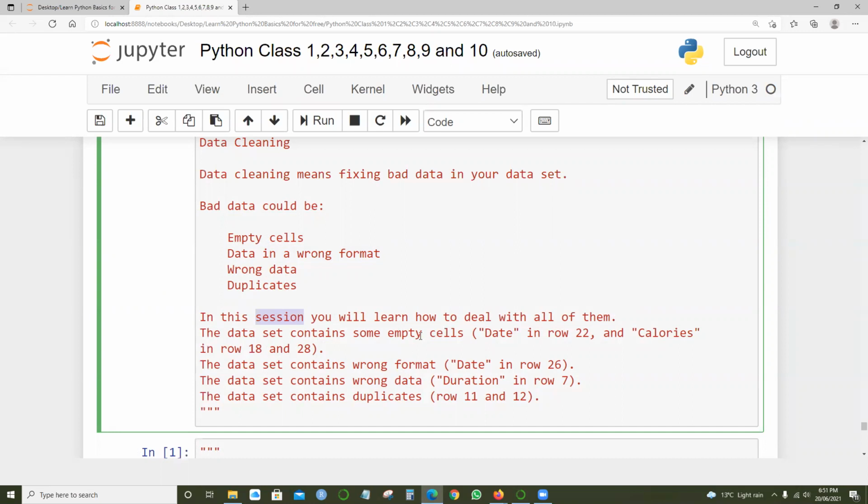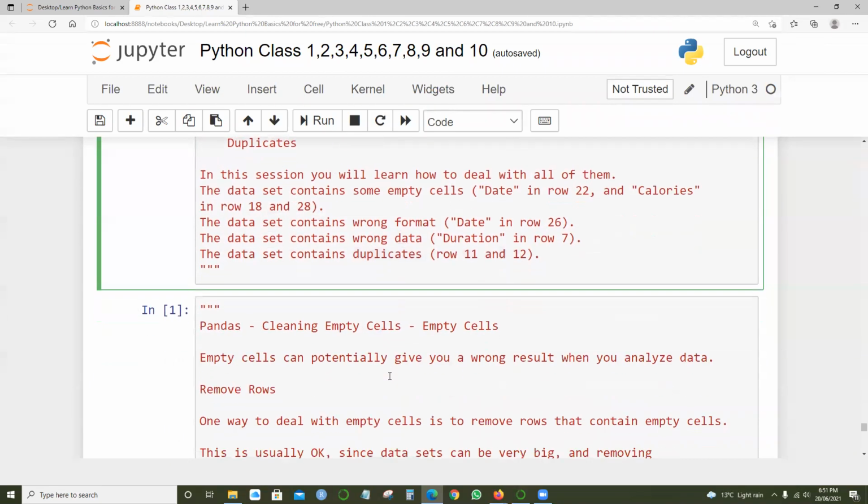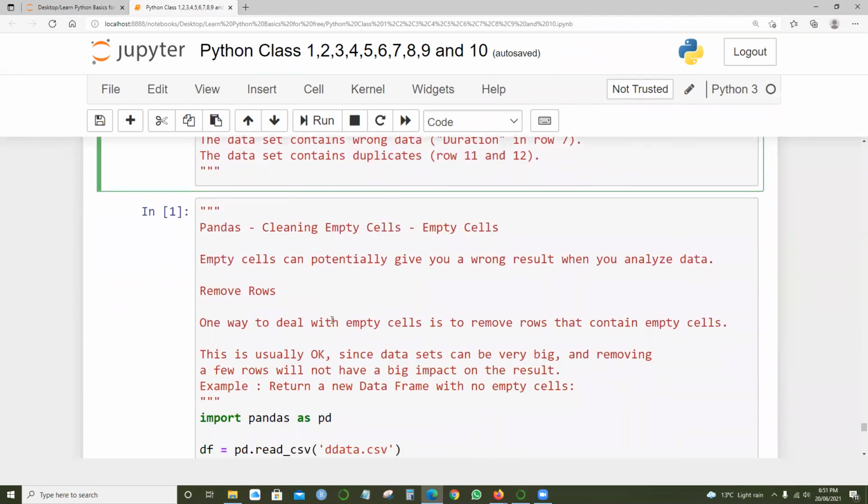The data set contains some empty cells: date in row 22, calories in rows 18 and 28. The data set also contains wrong data format, and wrong data too, where I just mentioned. And the data set also contains duplicates, rows 11 and 12. So let's get into the deeper section, right?